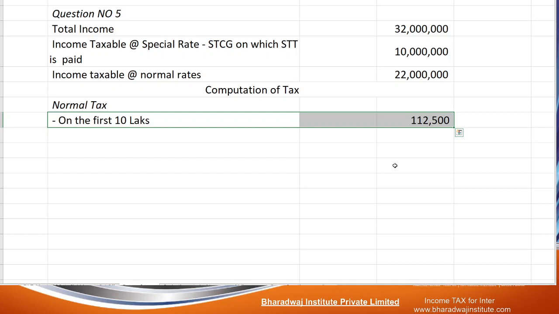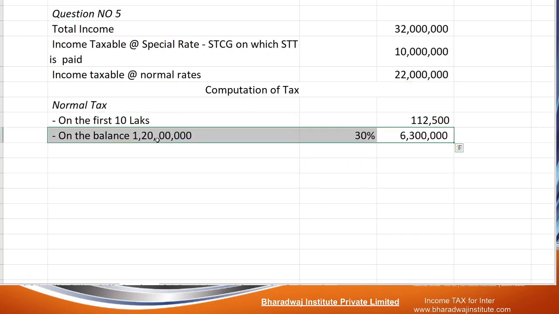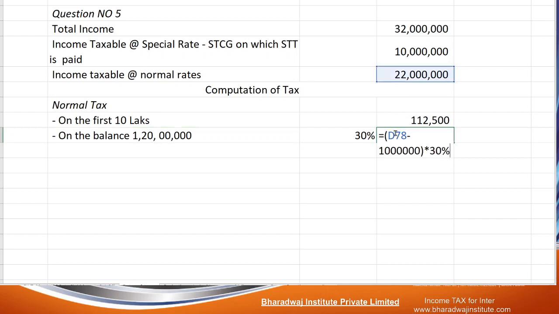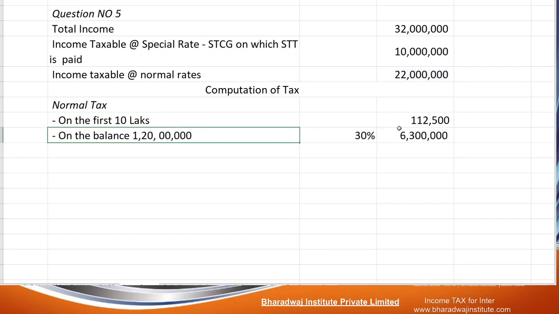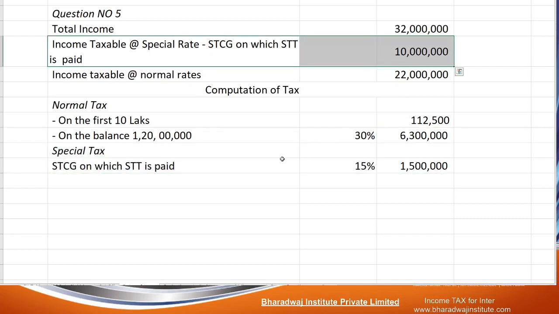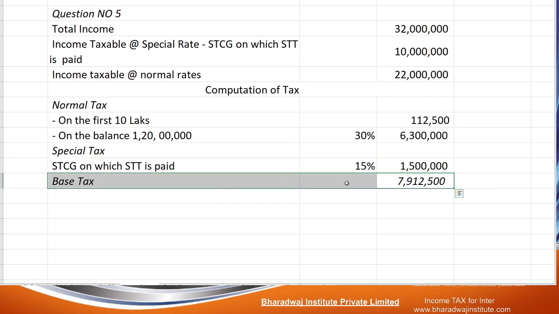Balance is 2 crore 20 lakhs minus 10 lakhs, that is 2 crore 10 lakhs into 30%, 63 lakhs. Then special rate item, STCG on which STT paid, 1 crore into 15%, 15 lakhs. Then you will get the base tax.